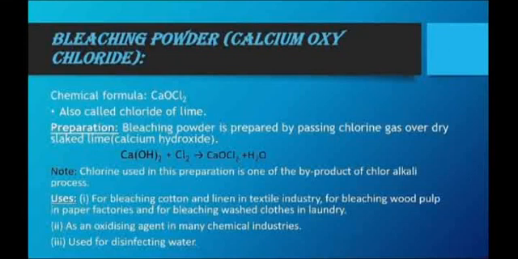Bleaching powder. Its chemical name is calcium oxychloride and chemical formula is CaOCl2. It is also called chloride of lime. Preparation. Bleaching powder is prepared by passing chlorine gas over dry slaked lime, calcium hydroxide. Reaction: Ca(OH)2 plus Cl2 gives CaOCl2 plus H2O.